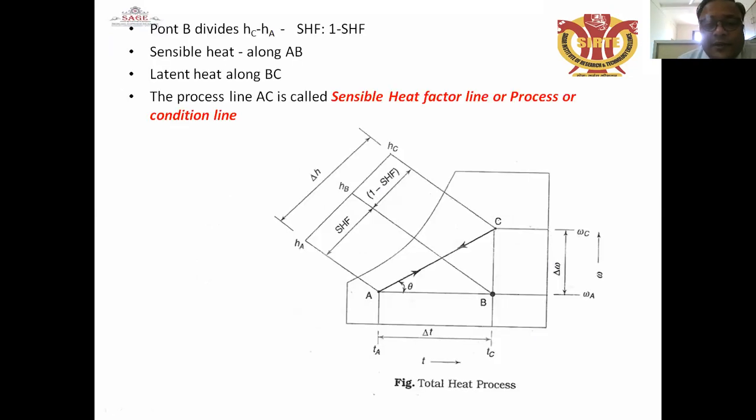Point B divides HC minus HA, the sensible heat factor, and that is 1 minus the sensible heat factor. The sensible heat is along AB and the latent heat along BC. The process line AC is called the sensible heat factor line, or the process or condition line.